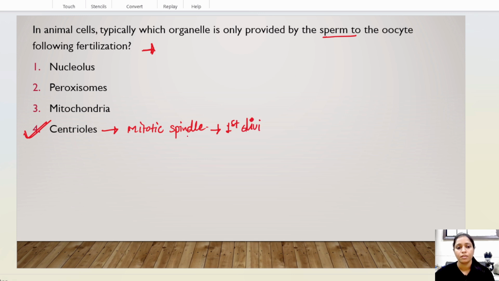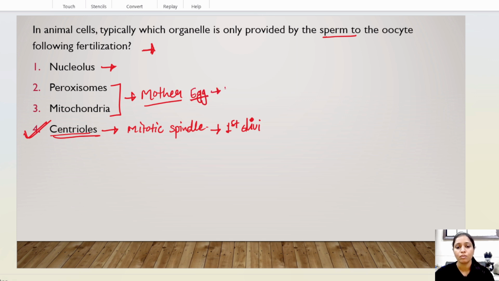So this is a very important question. Centrioles are provided by sperm. The nucleolus is not present in the sperm; it is formed later in embryogenesis. And as we all know, peroxisomes, mitochondria and all other cell organelles are provided from the mother's side, exclusively from the egg cell.